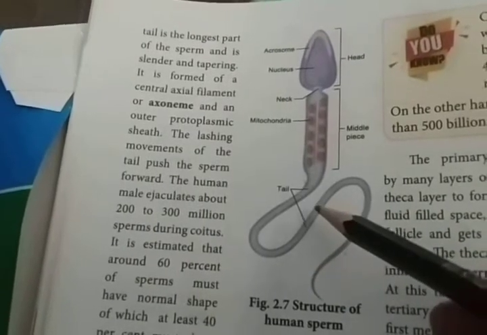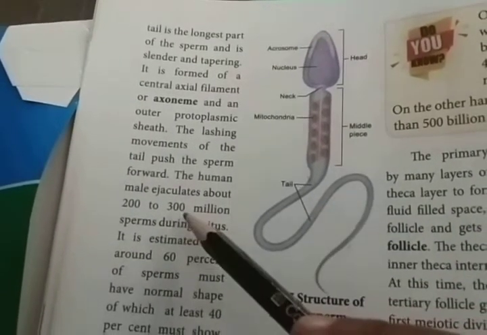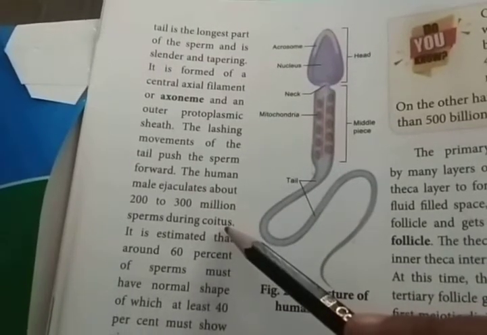Okay, so the human male ejaculates about 200 to 300 million sperms during coitus.